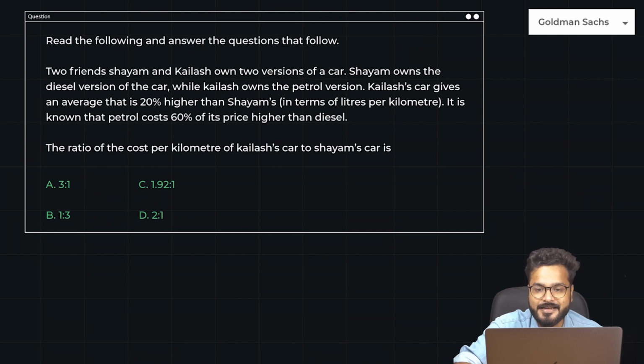Okay, next question, which says, two friends Sham and Kailash own 2 versions of a car. Sham owns the diesel version of the car while Kailash owns the petrol version of the car. Kailash's car gives an average that is 20% higher than Sham's in terms of liters per kilometer. It is known that petrol costs 60% of its price higher than diesel, something important that you should take care of. The ratio of cost per kilometer of Kailash's car to Sham's car is, you have to find the ratio.